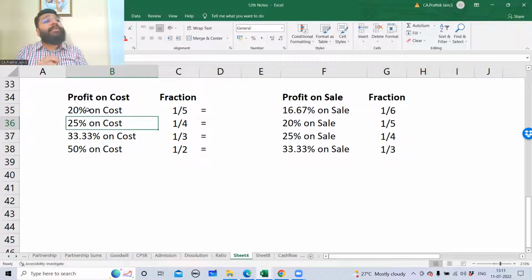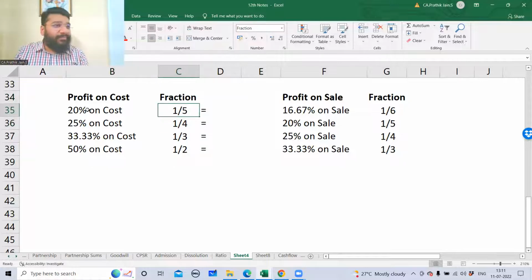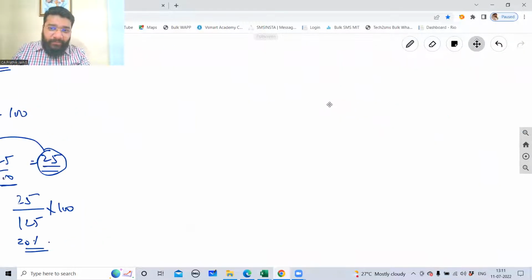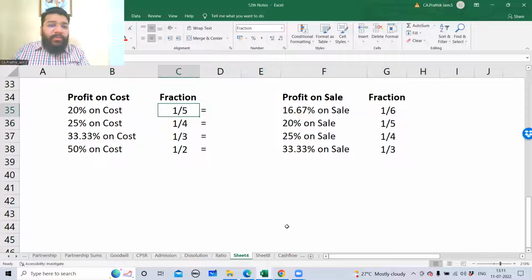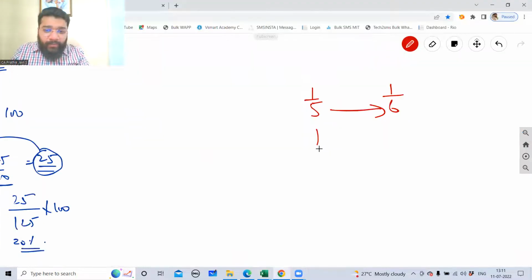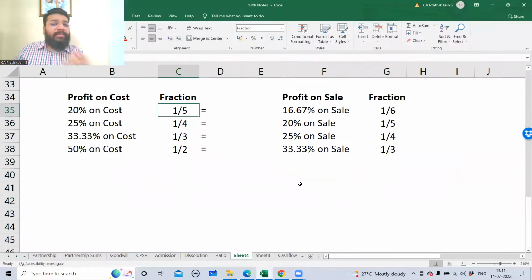Now, sometimes they will not give you the percentage. They'll give you in fraction. If profit on cost is 1/5, then on sale it is 1/6. Fraction will be opposite. Cost will be less, sale will be more. If you see here, profit on cost is 1/5. On sale is 1/6. One value will be extra. If you see profit on cost is 1/4, one value extra, 1/5. 1/3, 1/4, 1/2, 1/3. Please note this down.